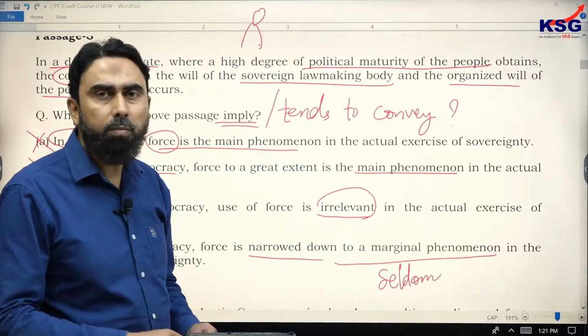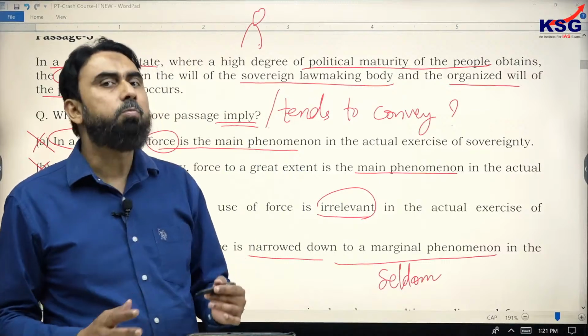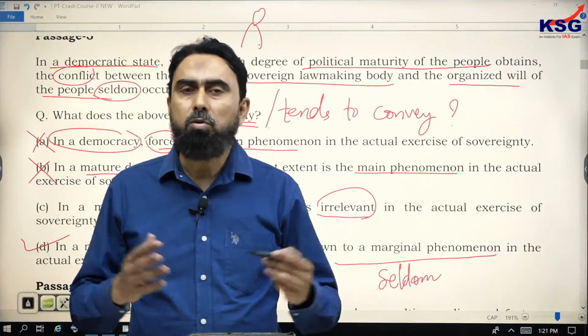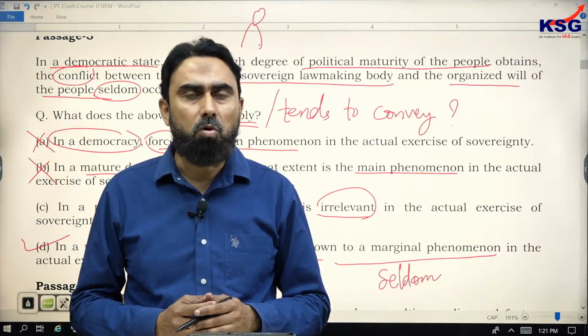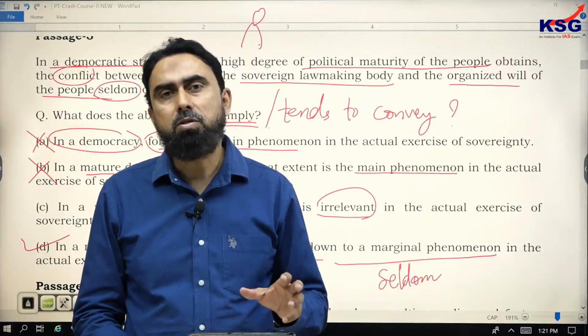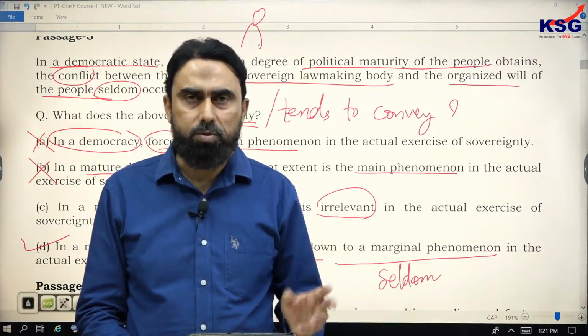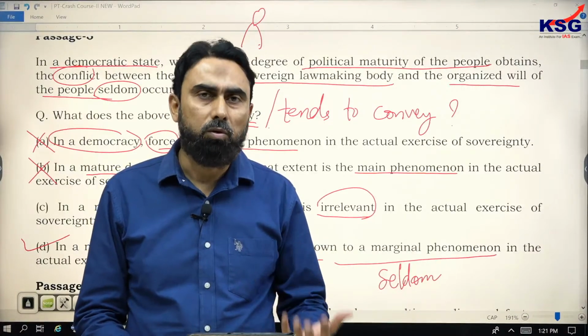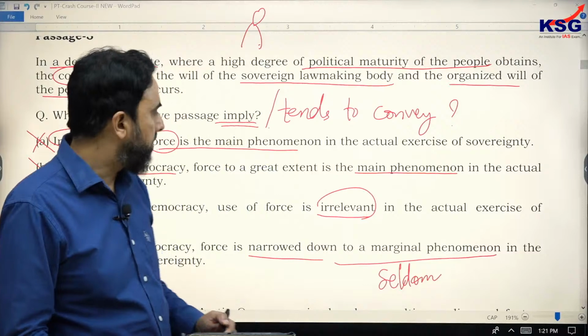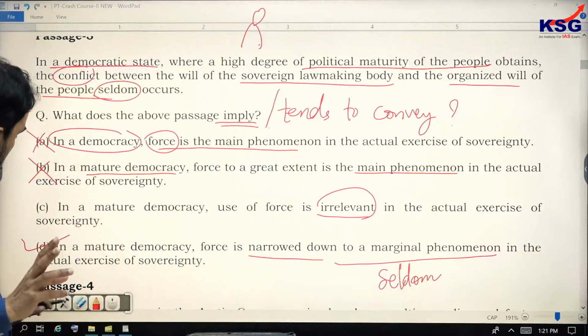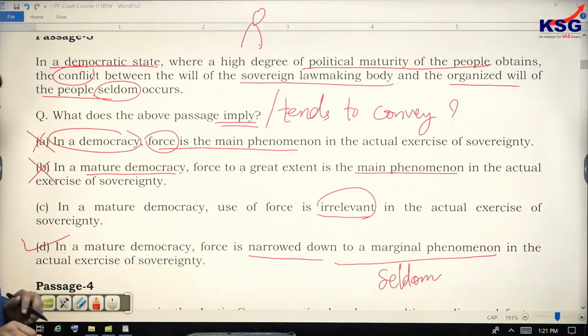So many students face this problem. They say that I am able to eliminate two wrong options. However, I am generally stuck between two good options. So don't know what to do. In that case, my advice is that it happens due to two reasons.